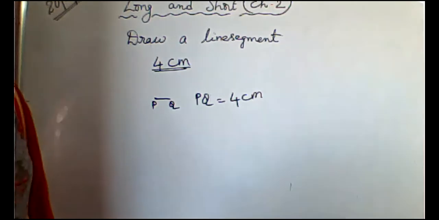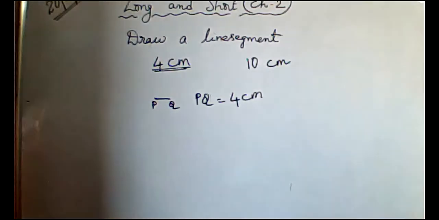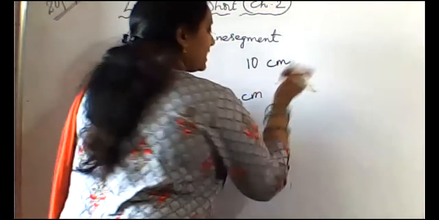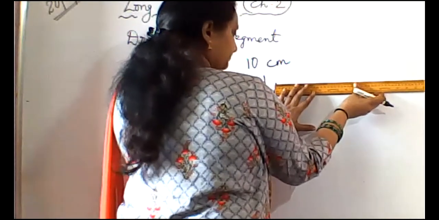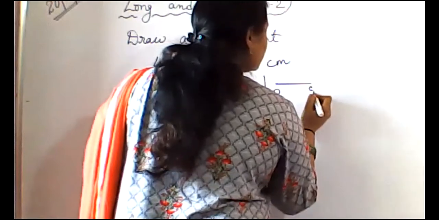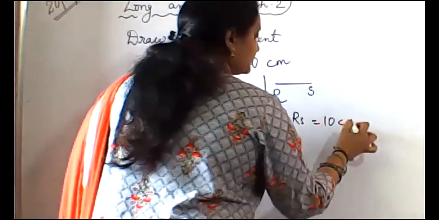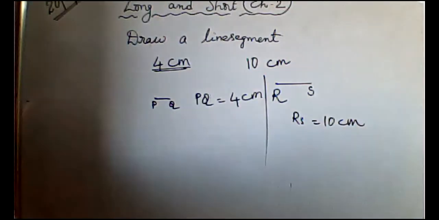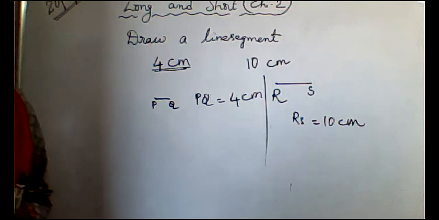Suppose we want to draw a line segment of 10 centimeters. What do we have to do? As usual, take a point R, keep the point at 0 and mark another point at 10, join those 2 points. Name the points. So here RS equals 10 centimeters. So using a scale, you can draw a line segment of given length.